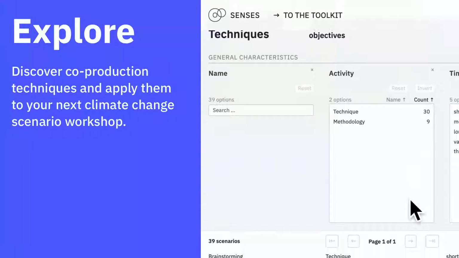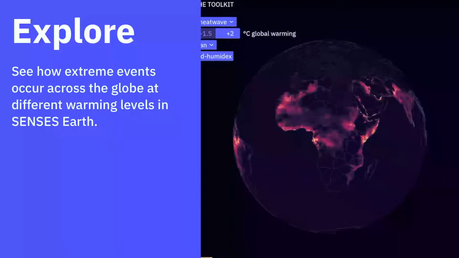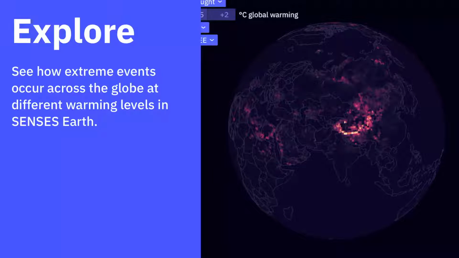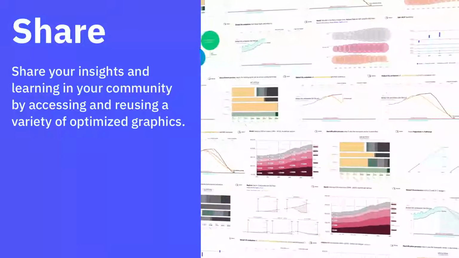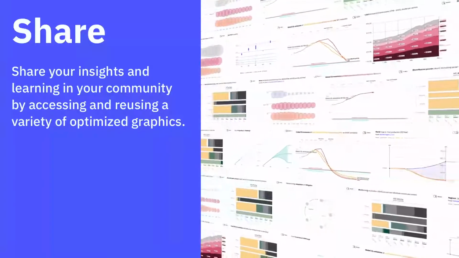Discover co-production techniques and apply them to your next climate change scenario workshop. See how extreme events occur across the globe at different warming levels in Senses Earth. Share your insights and learning in your community by accessing and reusing a variety of optimized graphics.